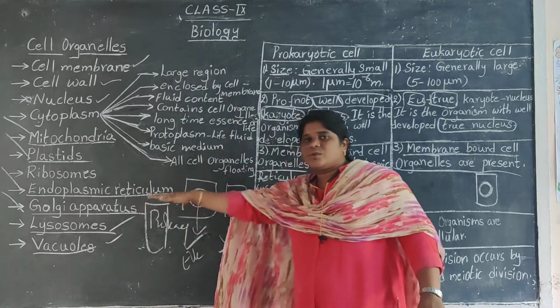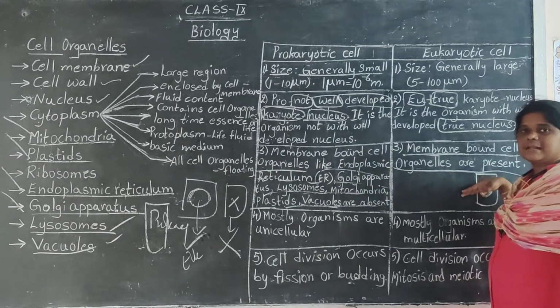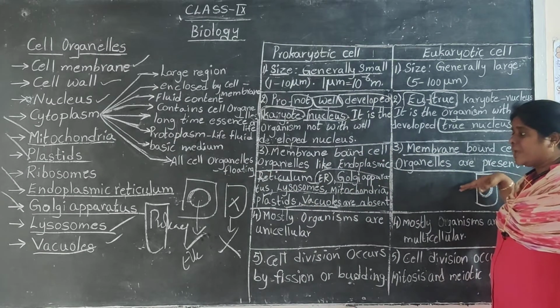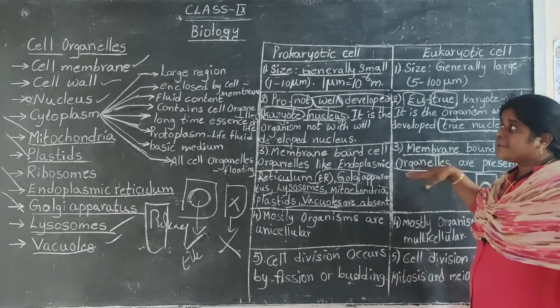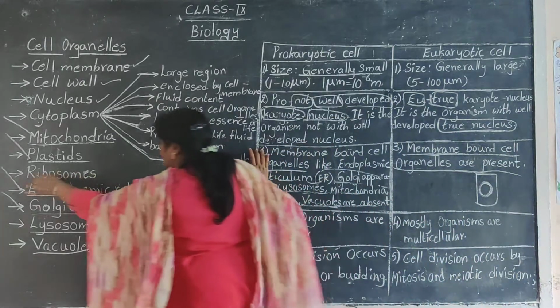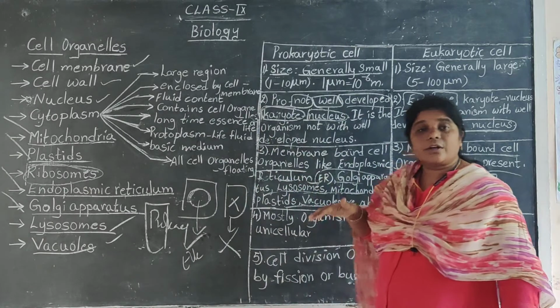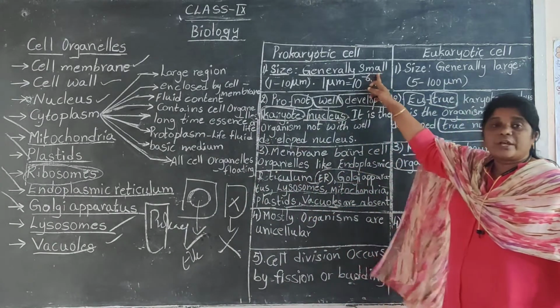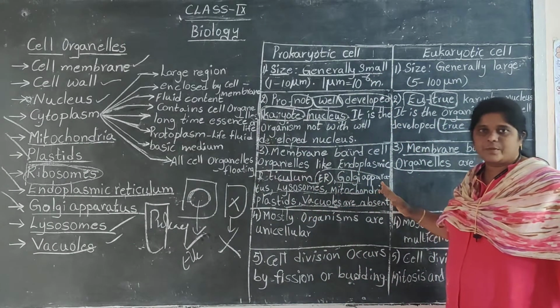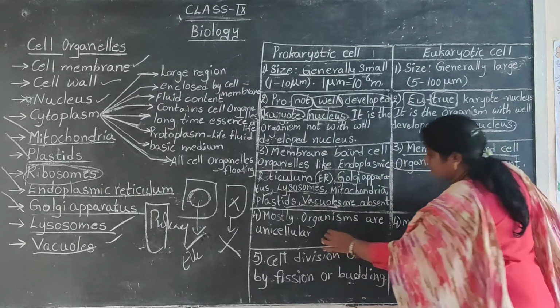All these are present in which cell? Eukaryotic cell. Whereas in prokaryotic cells, along with only ribosomes you can find, all the other cell organelles will be absent.